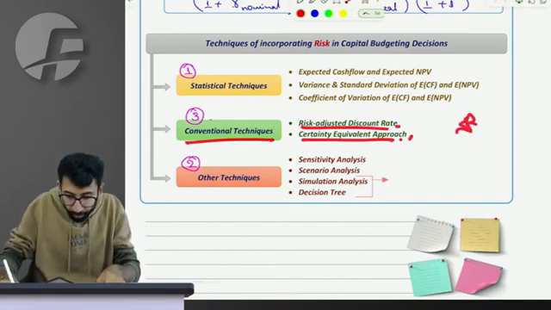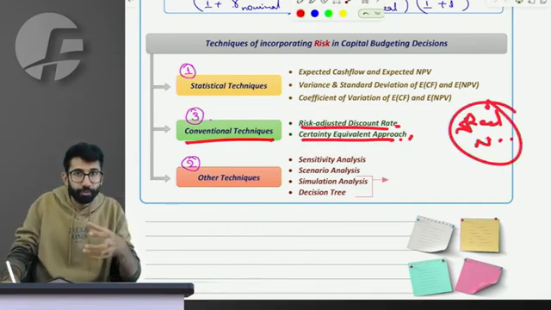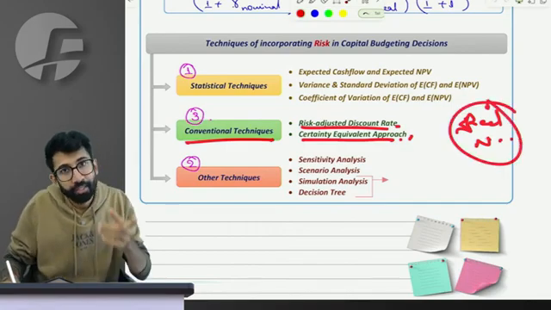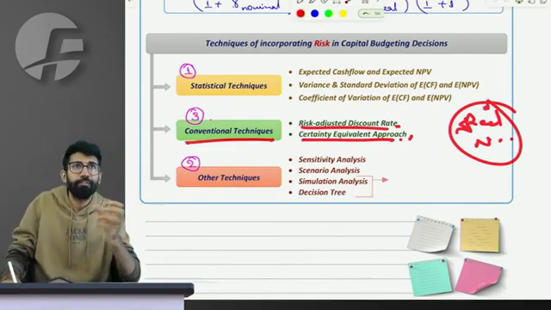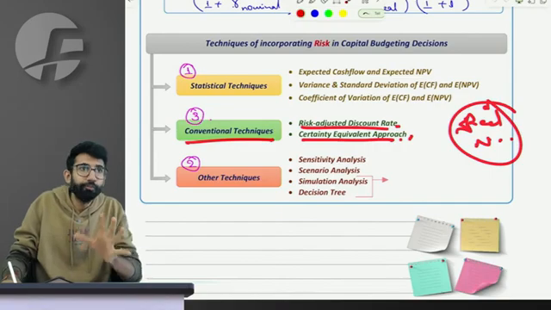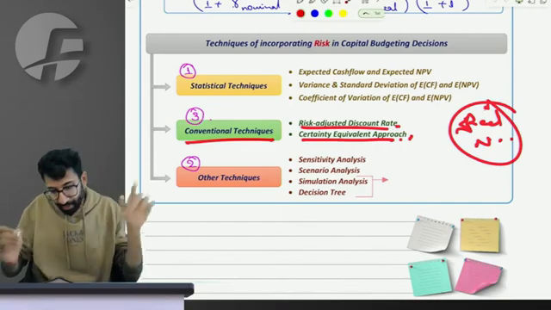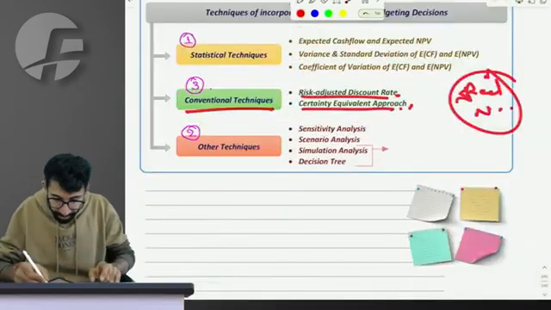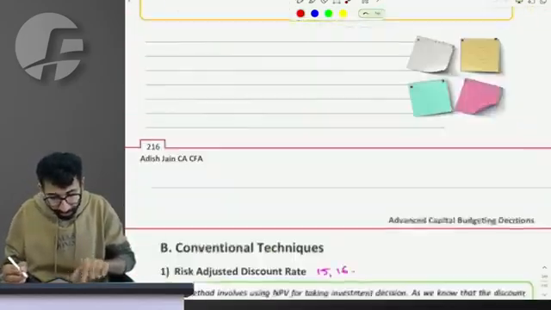Then we'll talk about real versus nominal cash flow, which is a part of advanced capital budgeting. Then we go for a break. After we come from the break, we have 3 to 4 more topics to learn, and then this video will get over. Perfect. So sir, certainty equivalent approach and risk adjusted discounting rate.